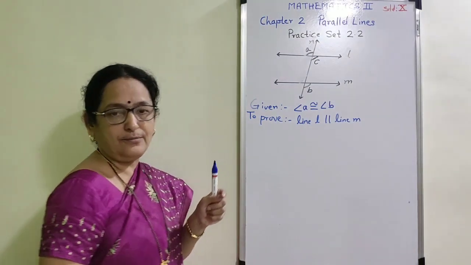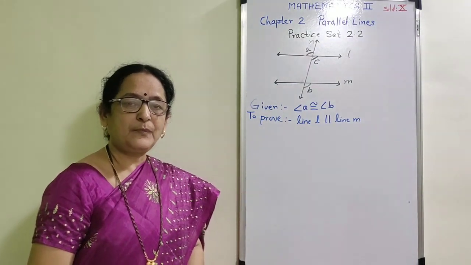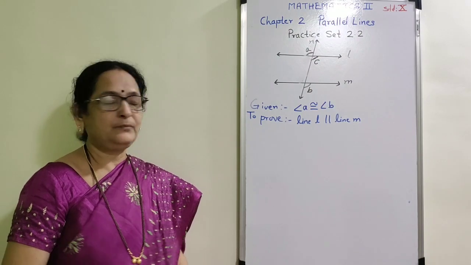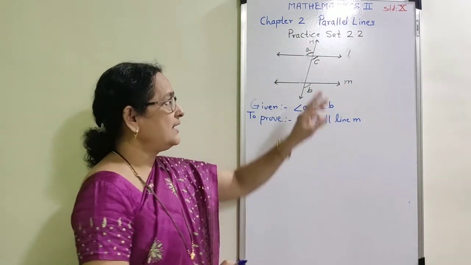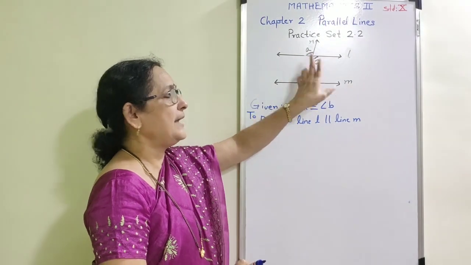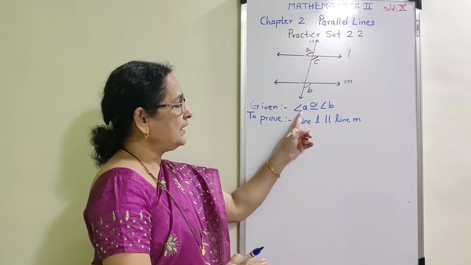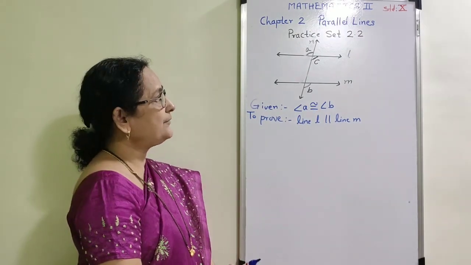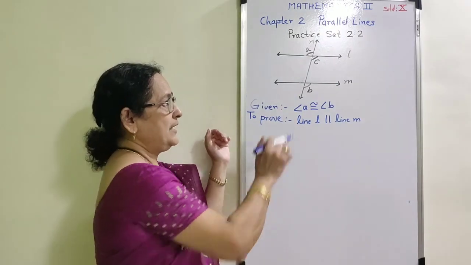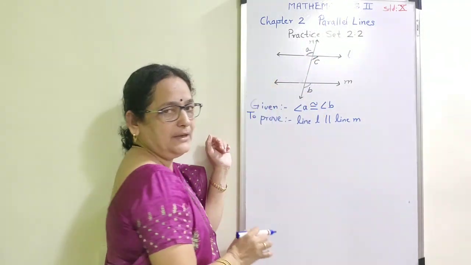Now observe the figure on the blackboard. Since A and C are opposite angles, with the help of our theorem that opposite angles are always congruent to each other, I have the first statement: angle A is congruent to angle C. In the given, they have already given that A is congruent to B, and therefore from 1 and 2, A is congruent to C as well as A is congruent to B.